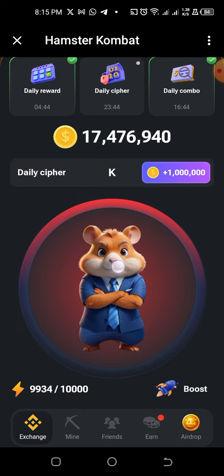For Y we are going to long press, tap, long press, long press. Then the last letter is C. So we are going to long press, tap, long press, tap.